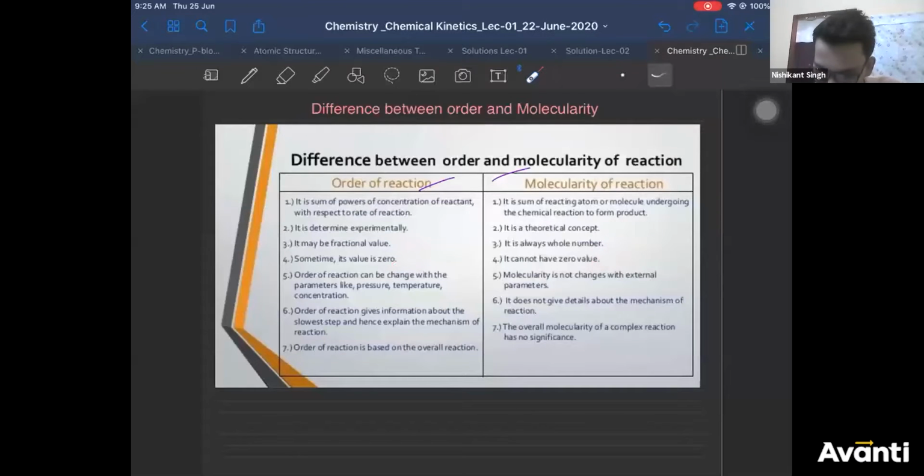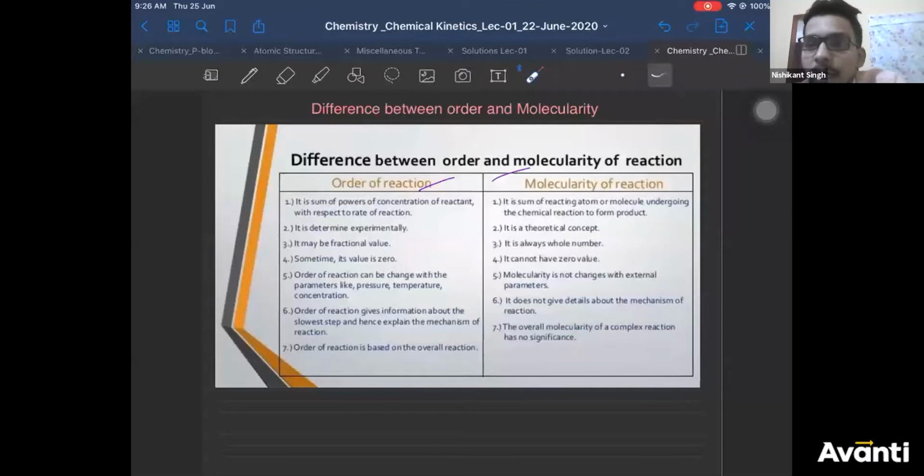Molecularity cannot be 0. Order depends upon temperature, pressure, and concentration, because the experiment depends upon temperature, pressure, concentration. If you change the experimental conditions, your order will change because it is determined experimentally. Whereas molecularity does not depend upon temperature, pressure, etc. Order of a reaction gives information about the slowest step, hence explains the mechanism of the reaction. Molecularity does not give any information about the mechanism of the reaction. Order of a reaction is based on the overall reaction, whereas overall molecularity of a complex reaction has no significance.